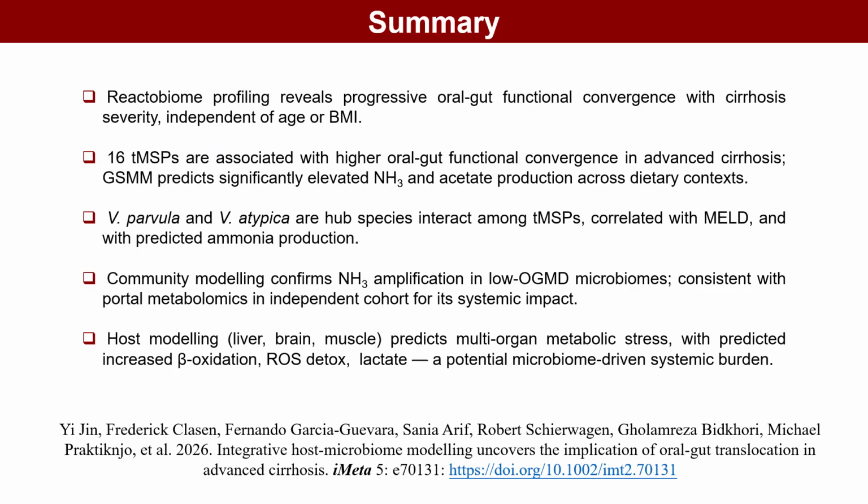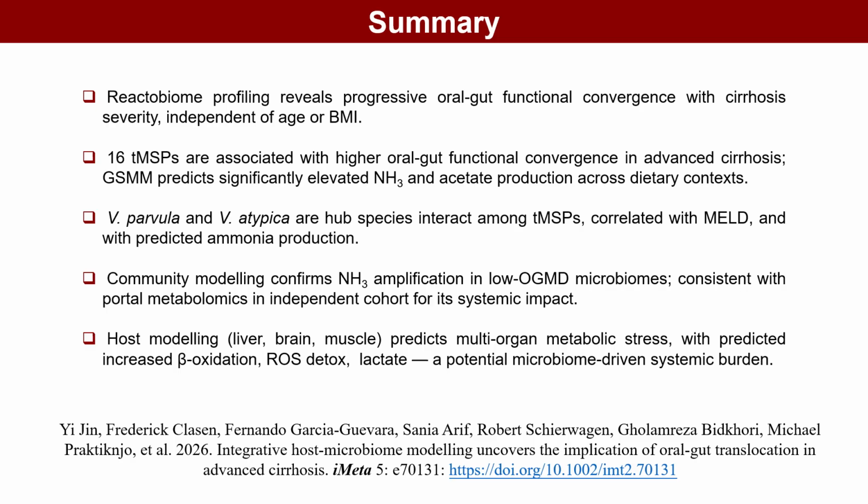To summarize, our study provides computational evidence for an acetate-ammonia metabolic axis linking oral gut microbial translocation to systemic metabolic stress in advanced cirrhosis. Reactobiome profiling reveals progressive functional convergence between oral and gut microbiomes. We identify 16 translocation-associated species characterized by elevated nitrogen metabolism.